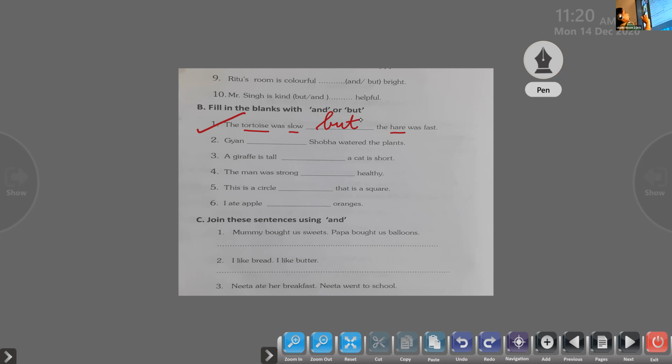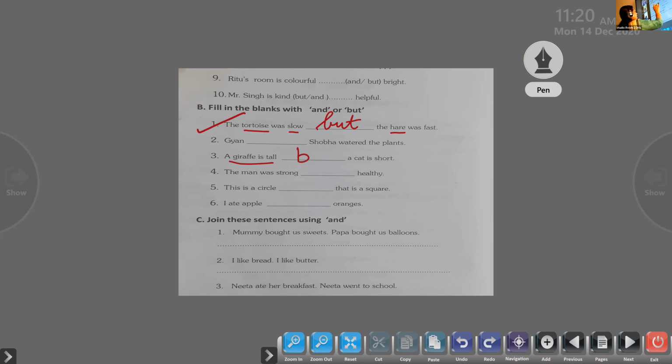Okay, now we'll move on to one more. Parvana, come on, do the next one. And quickly we'll move on to the test page. A giraffe is tall, dash, a cat is short. Okay, so which one? But. Very good.